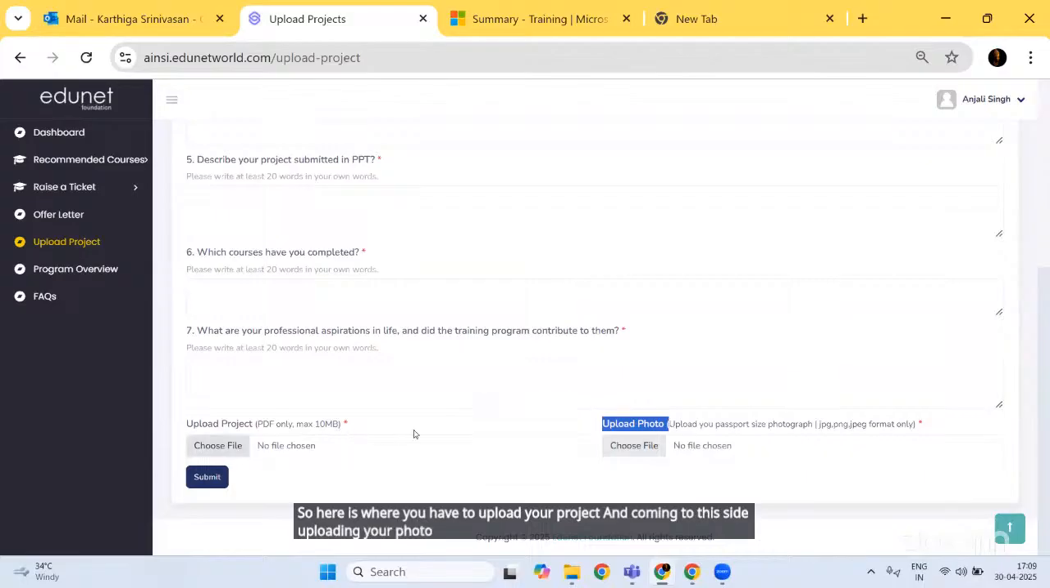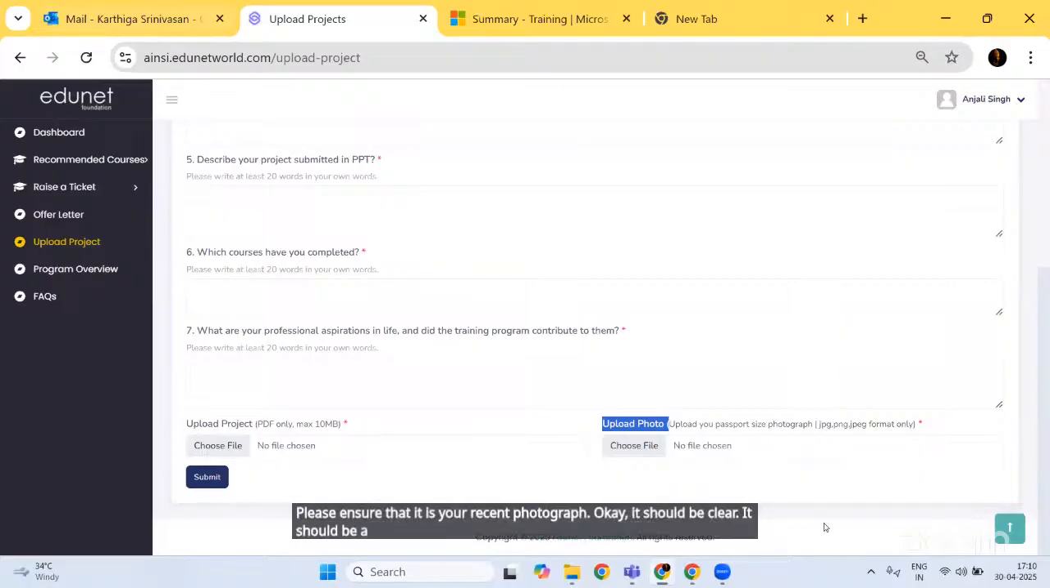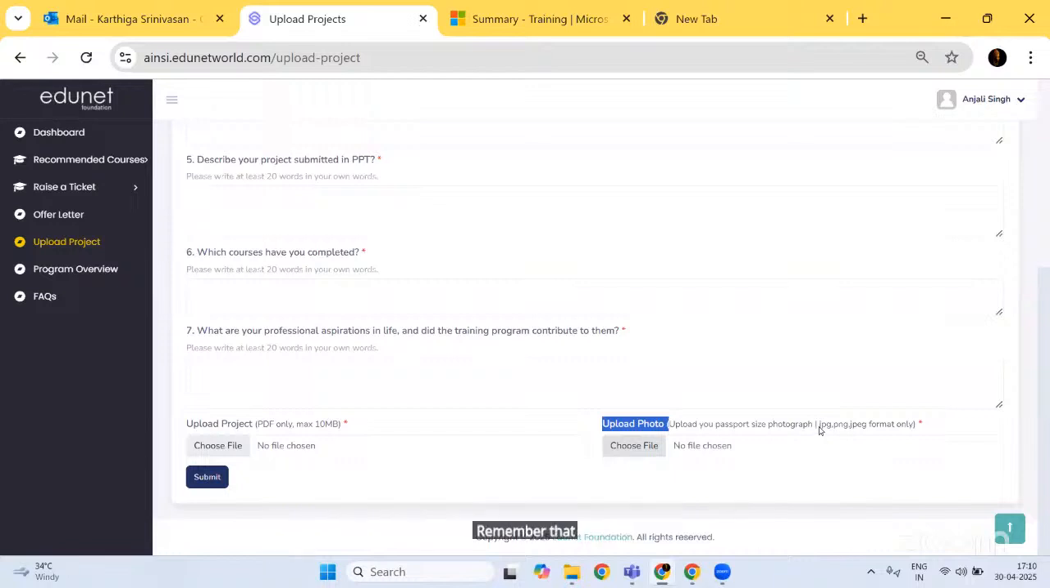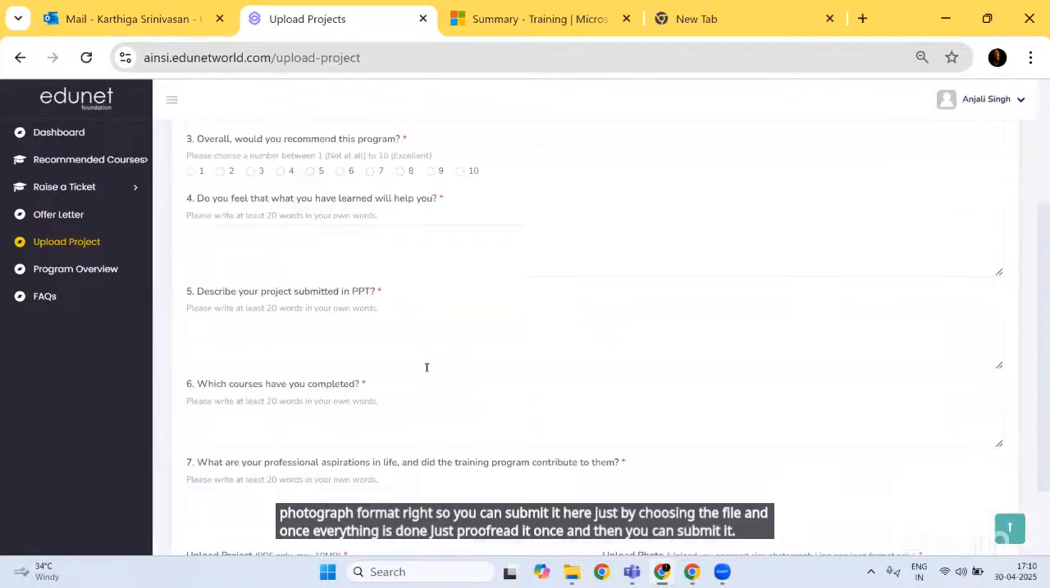So you're submitting your project and all your feedback. While you're uploading your photo, please ensure that it is your recent photograph. It should be clear, a professional, formal photograph. Remember that. And the formats for that are JPG, PNG, and JPEG, the usual photograph formats. So you can submit it here just by choosing the file. And once everything is done, just proofread it once, and then you can submit it. It is as simple as that.